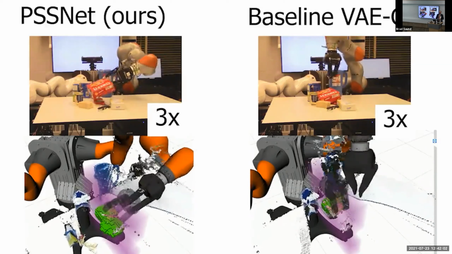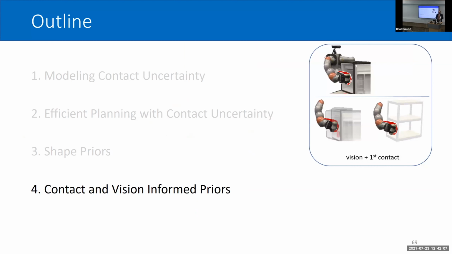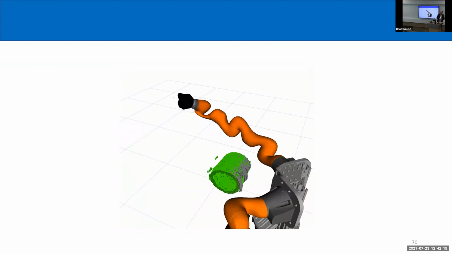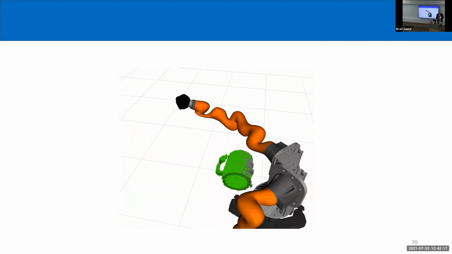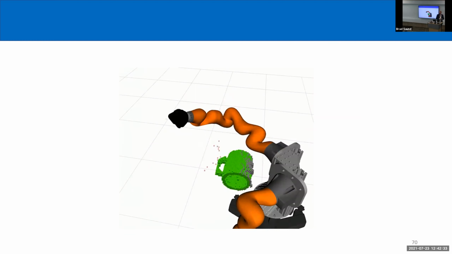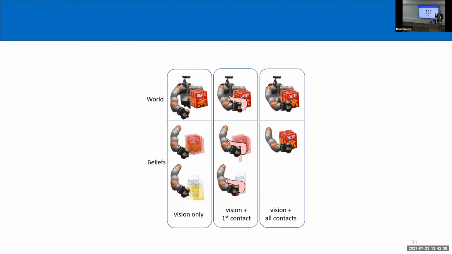But even in the baseline case, we collided and we failed. So I would like to use that information to then update our model. And that brings us to the last section, using contact and visual informed priors. So back to our case, if we're looking at mugs in the world and our robot moves around, well, if it's nowhere near the mug, we probably wouldn't expect anything to update. But once we actually collide right there with the mug, I want to update the shapes so that they all have portions that explain that contact. I really like these figures, watching the handles kind of tip up in order to explain the contact.